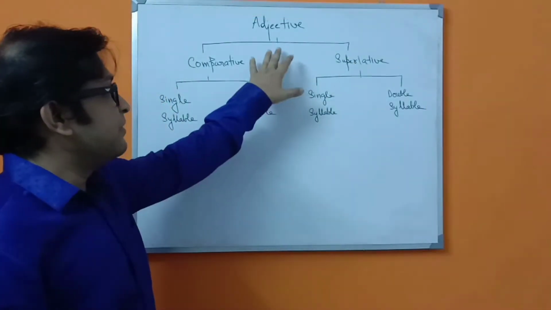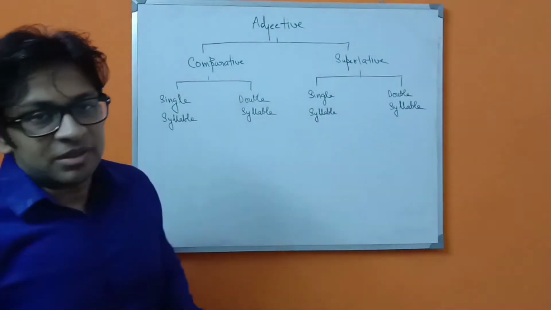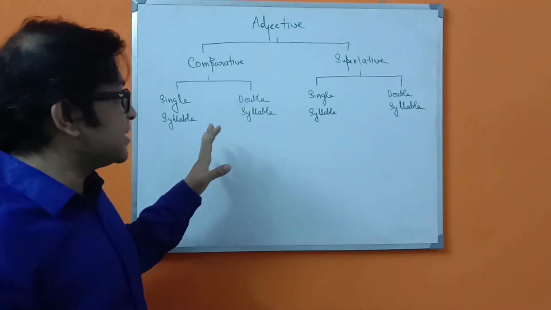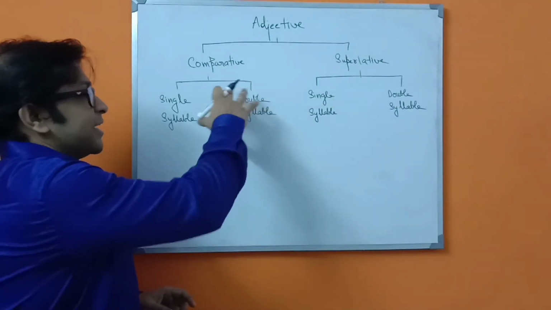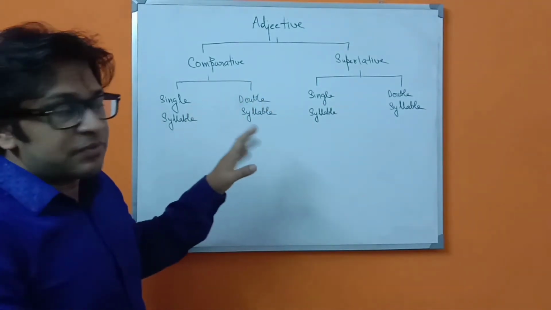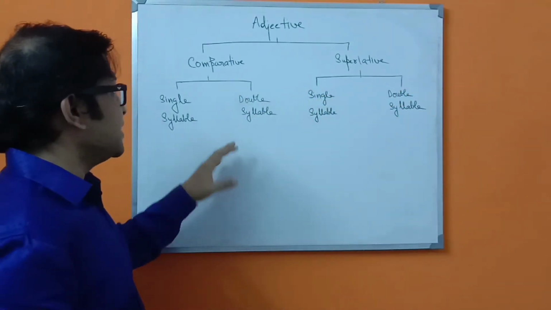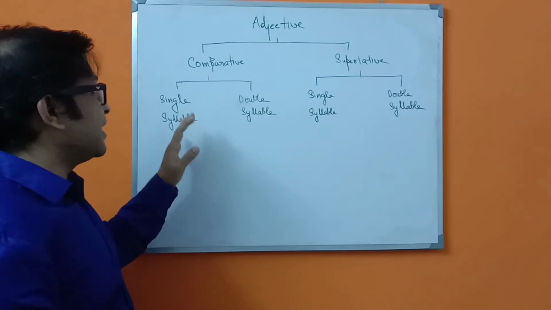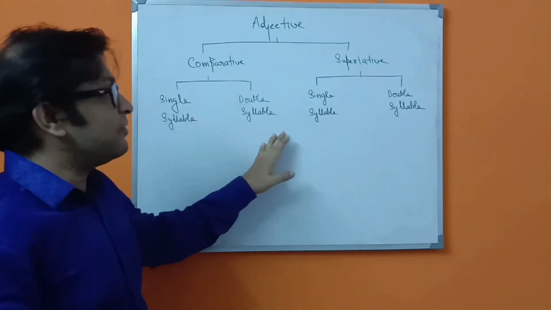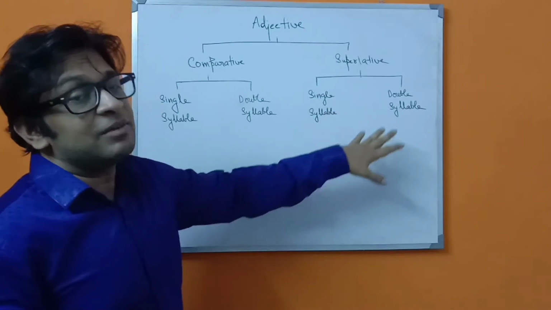If we consider the objective here, and if we make a flowchart like this, we can see that the adjective can be transformed, that means the sentence can be transformed either into comparative or into superlative. Comparative can be of single syllable or of double syllable, similarly superlative can be of single syllable and double syllable.